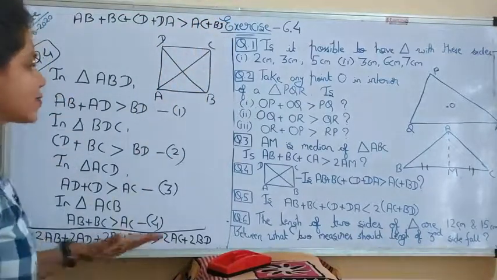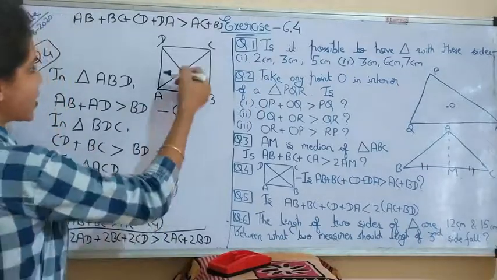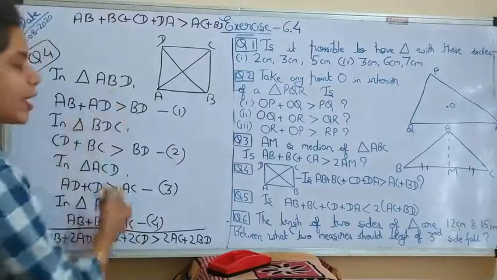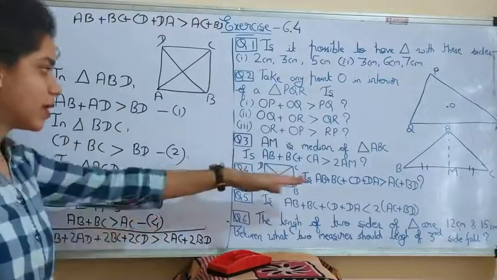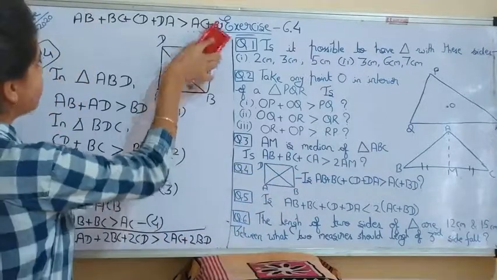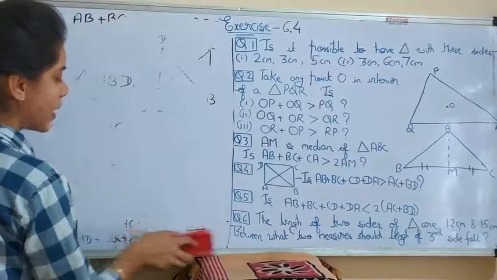So in this way you can prove. What we have done in this question, we took these triangles and solved them, and after adding all 4 equations you got what was asked in the question. Now let's move to question number 5. Question number 5 is also the same.